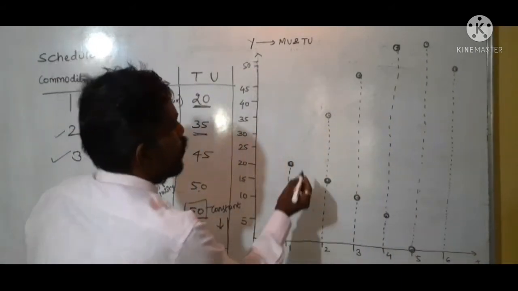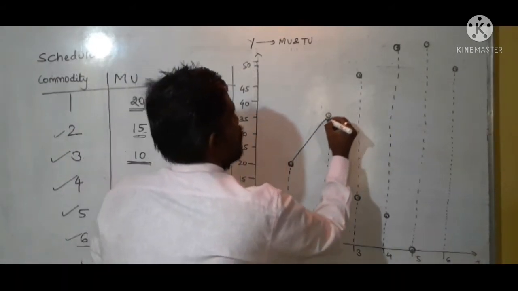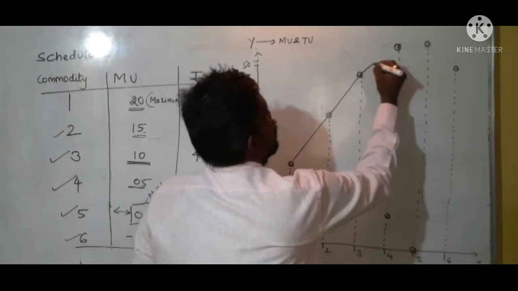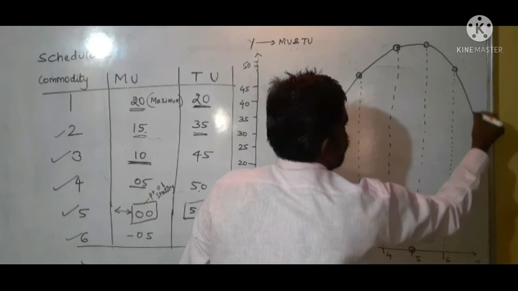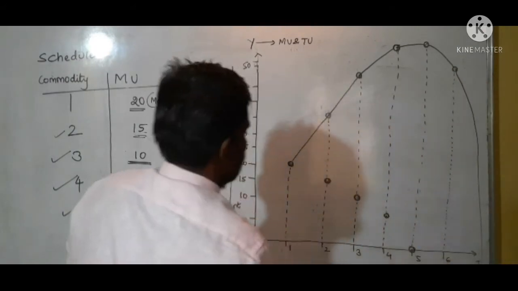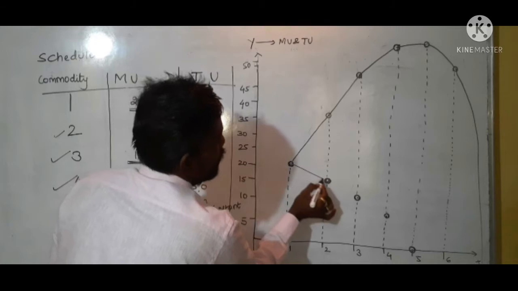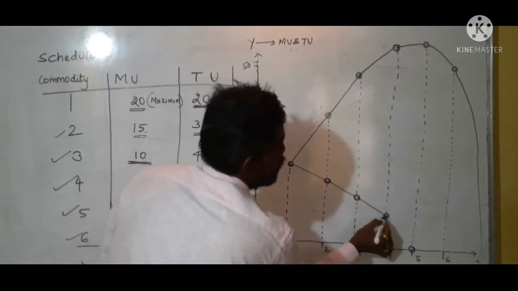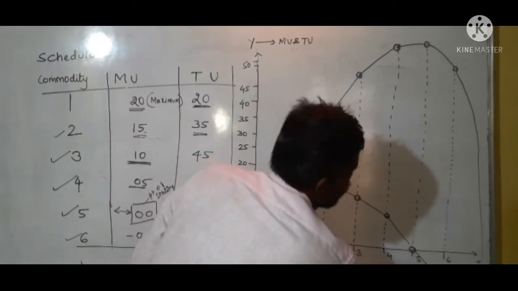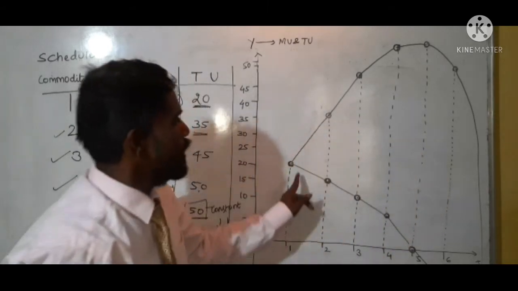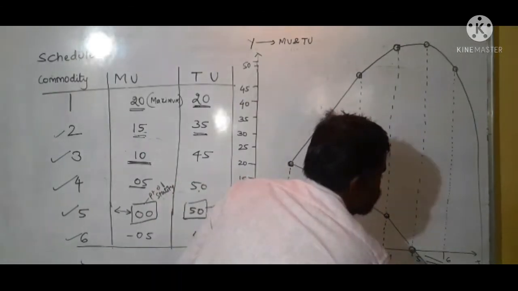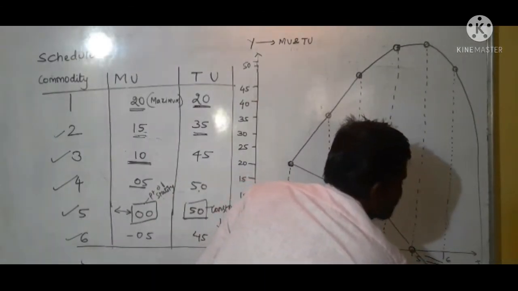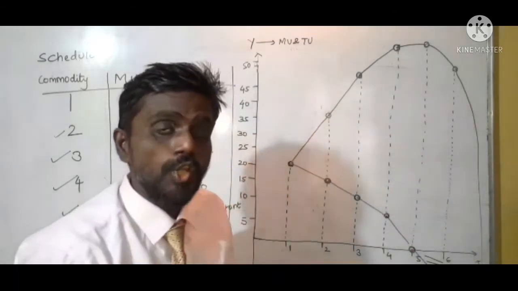Understood? So when we join these points, this will be my total utility, which falls down like this. And when we join these points, we will get a marginal utility curve. So this is the space which gives no utility, negative utility.